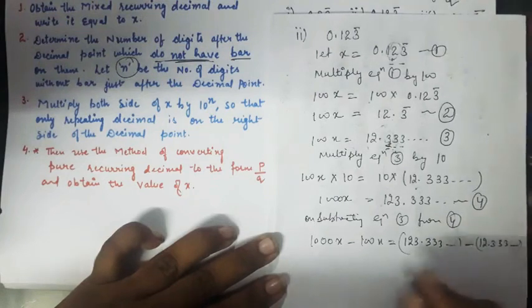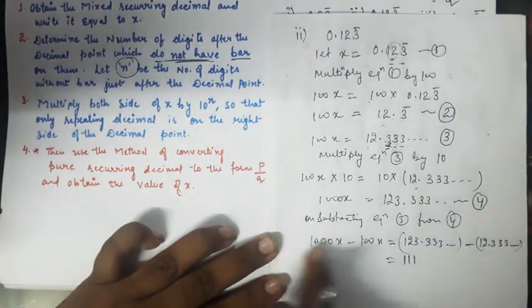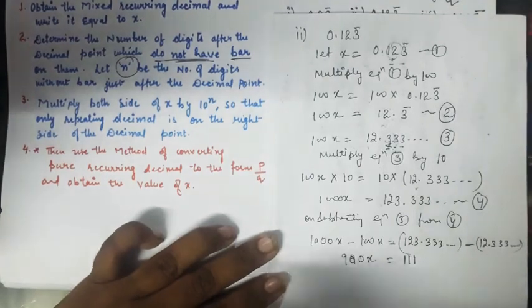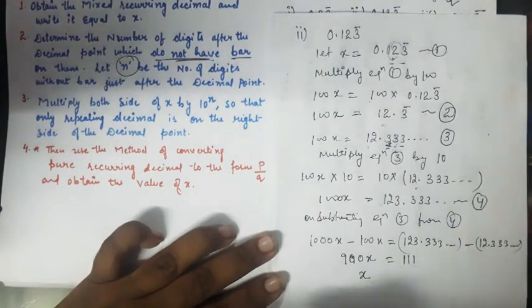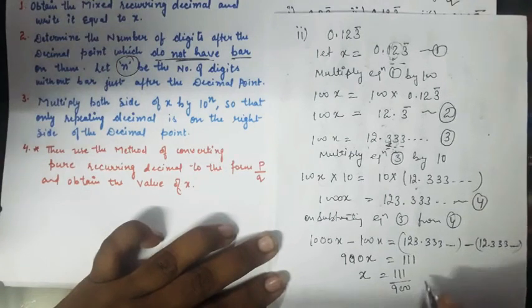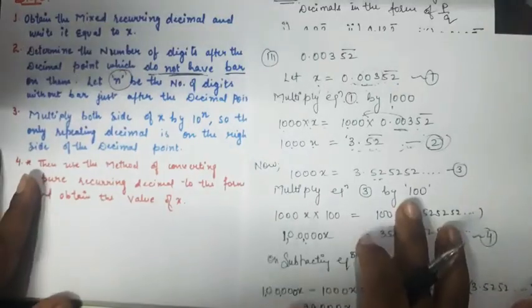Okay, 123 minus 12 is 111, and here you get 900. So by solving for x, you get 111 upon 900, which is in the form of p by q. Let's move on.